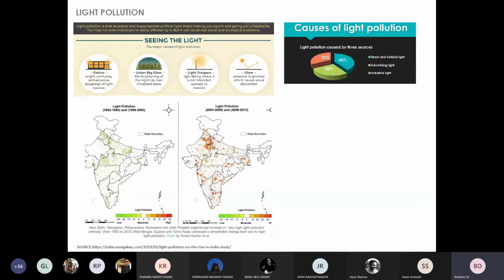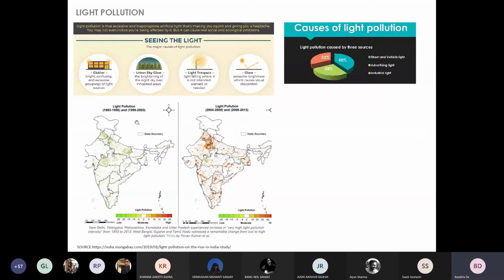Now, as landscape architects, why we need to be so sensitive towards light pollution is because if you look at the pie chart on your right hand side, if we break down the entire light pollution, 40% of the light pollution is mainly caused by street and vehicle lights. So, as urban designers or landscape architects, when we are designing the streetscape or the areas, we are directly or indirectly contributing to light pollution. So, the more knowledge and awareness we have, we can cater to this problem and avoid it from growing bigger than what it already is.